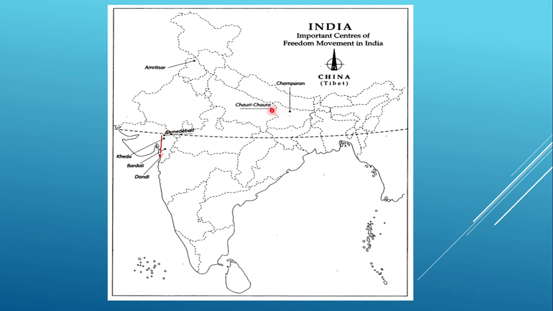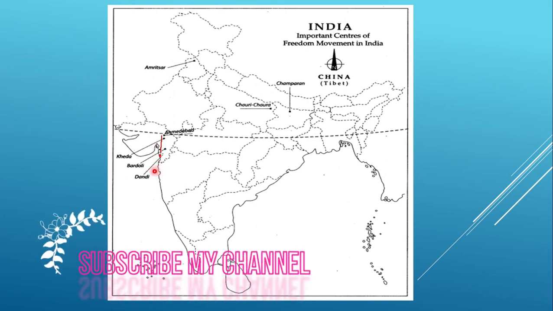Chauri Chaura in 1922, and here Sabarmati to Dandi. This place is famous because of only one reason: the civil disobedience movement started at this point.